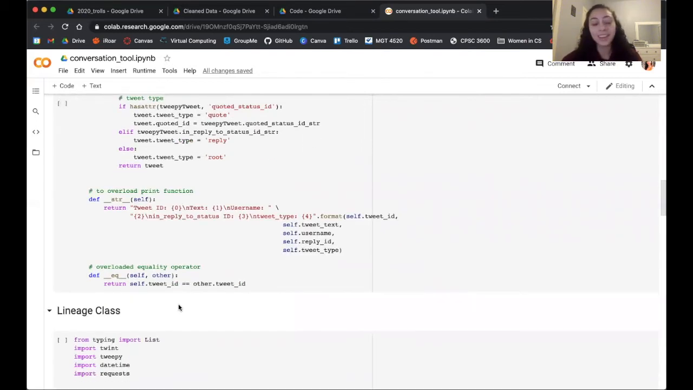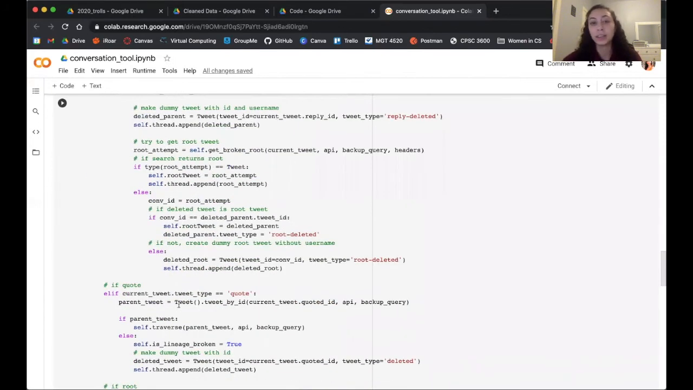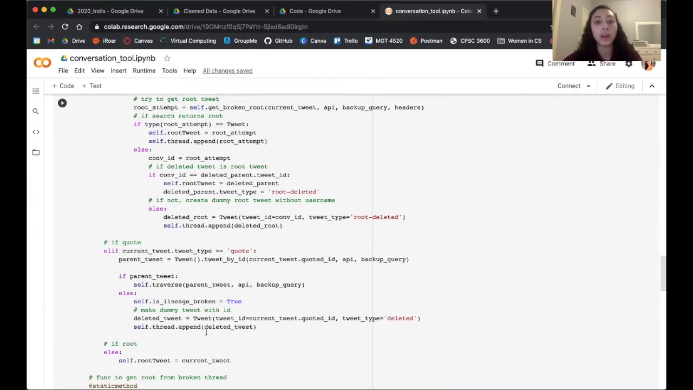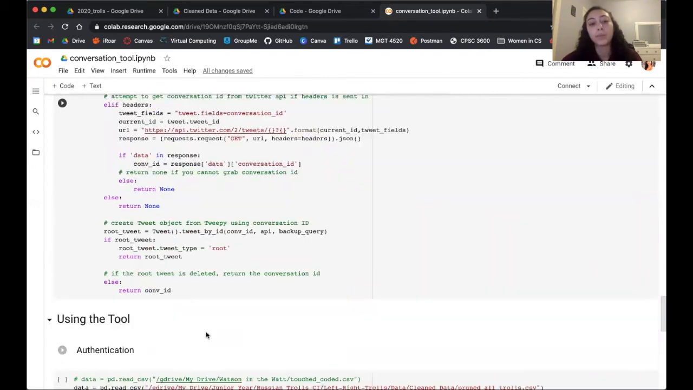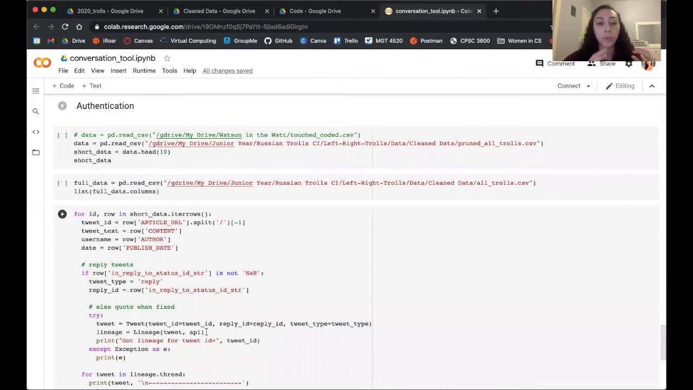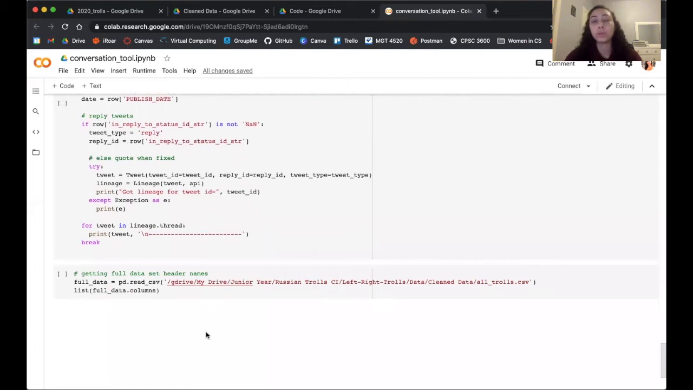This is not done. Right now we are running into issues because a lot of our tweets are deleted and there have been updates in the Twitter API. So we're currently trying to work around that and figure out how we can still track the lineage of tweets that are deleted or if there's no information about them, and all the different ways that tweets are structured. And in the future we would also like to be able to categorize quoted tweets, not just reply tweets.